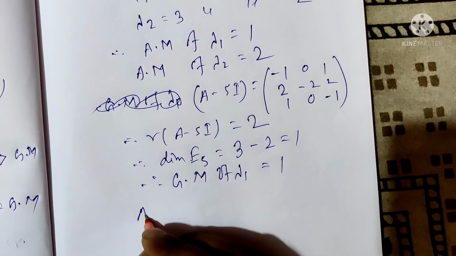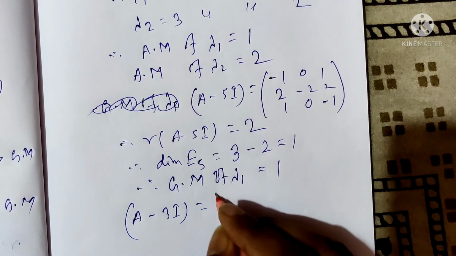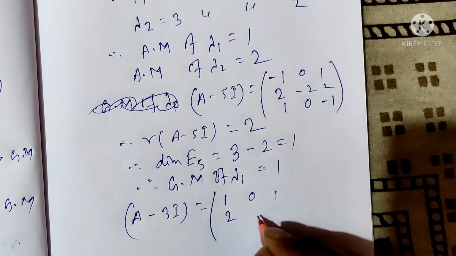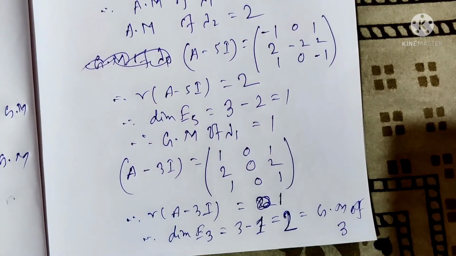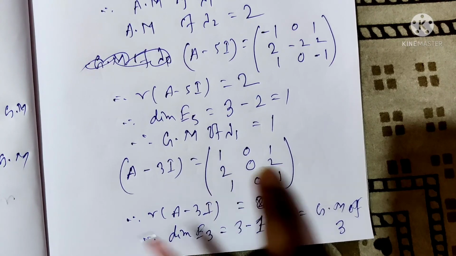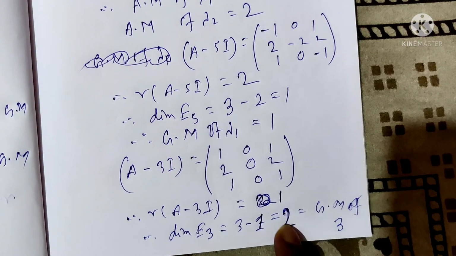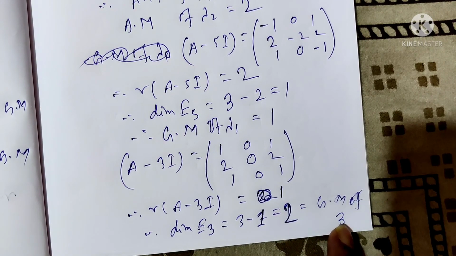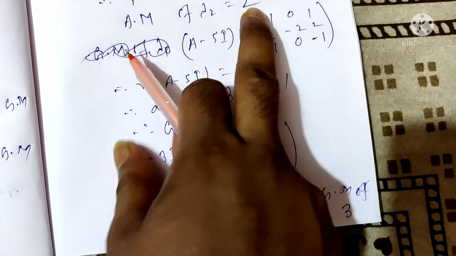Now, A minus 3I equals (1, 0, 1), (2, 0, 2), (1, 0, 1). The rank of A minus 3I equals 1. The dimension is 3, so 3 minus 1 equals 2. So this is the geometric multiplicity of 3. Here the geometric multiplicity of 3 is 2 and the algebraic multiplicity of 3 is 2, so they are equal.